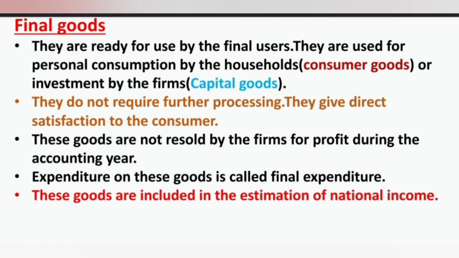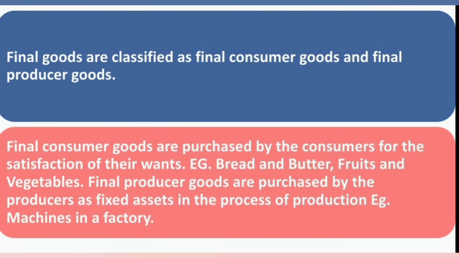These final goods are ready for use by the final users. They are used for personal consumption by the households, which are called consumer goods, or for investment by the firms, which are called capital goods. These goods do not require further processing. That is why we say that they have crossed the boundary line of production. They are ready for use. They give direct satisfaction to the consumer. These goods are not resold by the firms for profit during the accounting year. Expenditure on these goods is called final expenditure, and these goods are included in the estimation of national income.